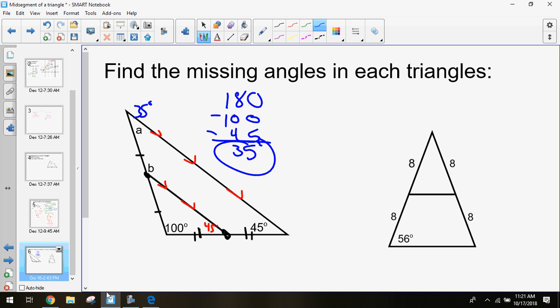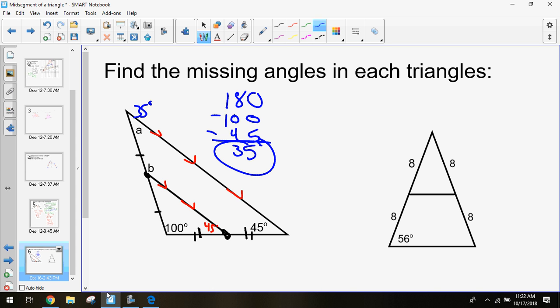What else can I figure out about that? Let's find B. Would B also be 35? Is that right? Not quite, because if we look, B is much larger. I mean, we shouldn't always assume from the picture. But B is an obtuse angle in this case, and it's going to be much larger than that. If we look, these two lines are parallel. I have two lines that are parallel. I have a transversal. What does that make A and B?